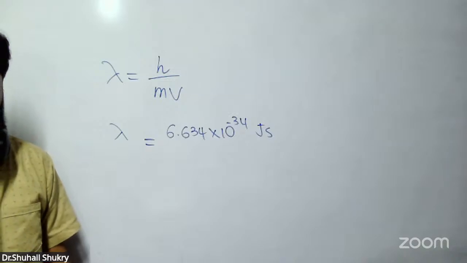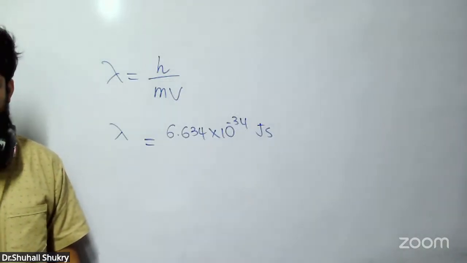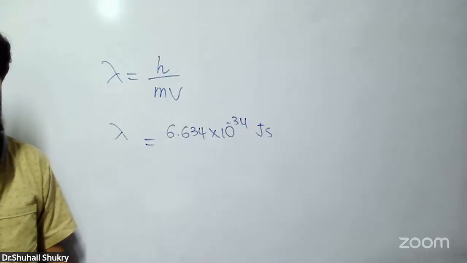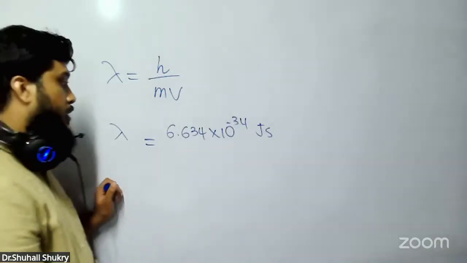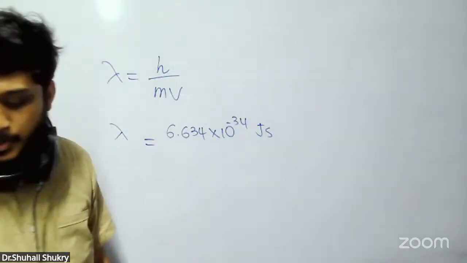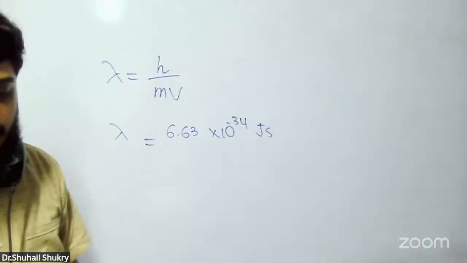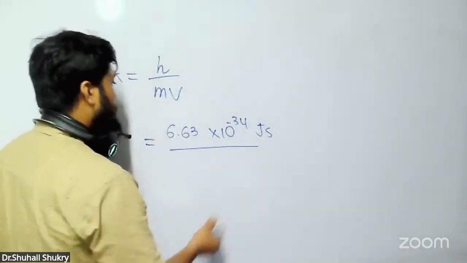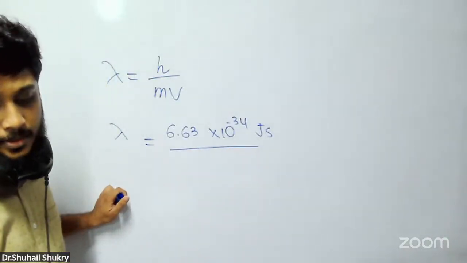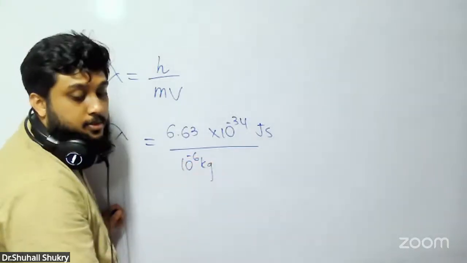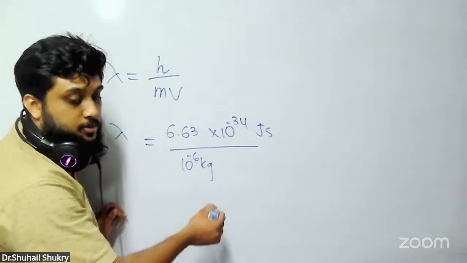Have I given this value in this paper? No. Normally they give this in the exam. But they have taken only 6.63, not 6.634, so we'll take 6.63 for h. m is how much? Mass 10 to the minus 6 kilogram. v is 10 m/s.